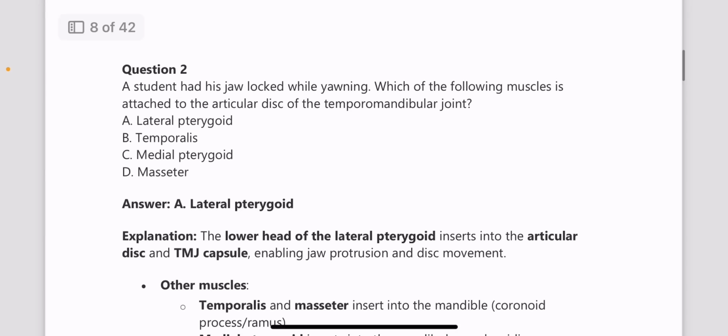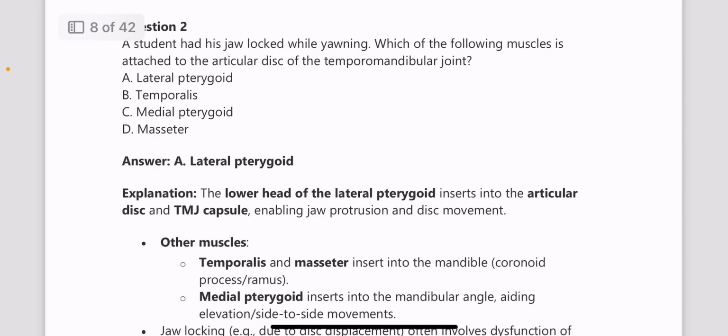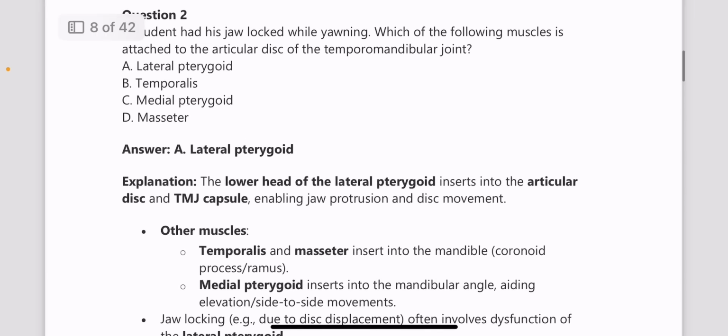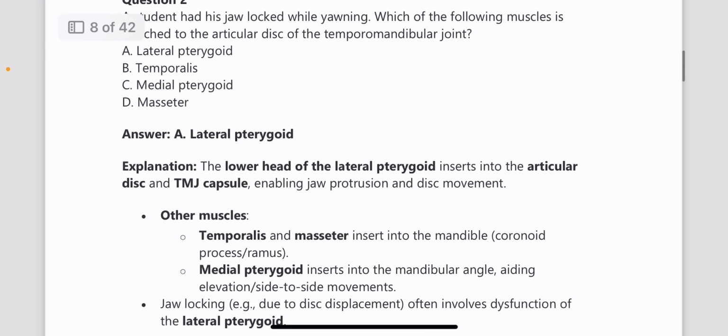Next, a student had his jaw locked while yawning. Which of the following muscles is attached to the articular disc of the TMJ? Answer is lateral pterygoid. A lot of questions keep coming up regarding lateral pterygoid, because it is the only muscle which helps in opening of the mouth. All the others help in elevation of the mandible. The only muscle which helps in depression is lateral pterygoid.